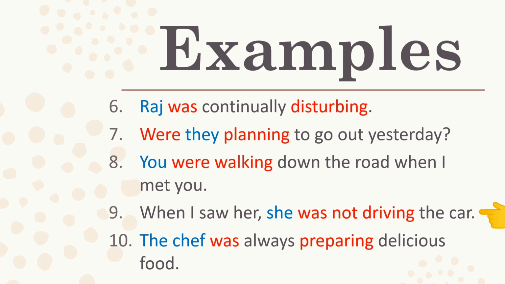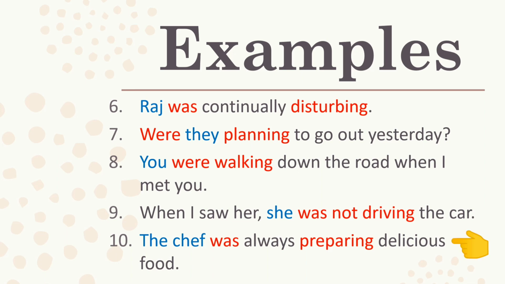When I saw her, she was not driving the car. She is third person singular subject, so was is used. Driving is ing form of the verb drive, and when I saw her is a time reference. Since this is a negative sentence, not is used after was.